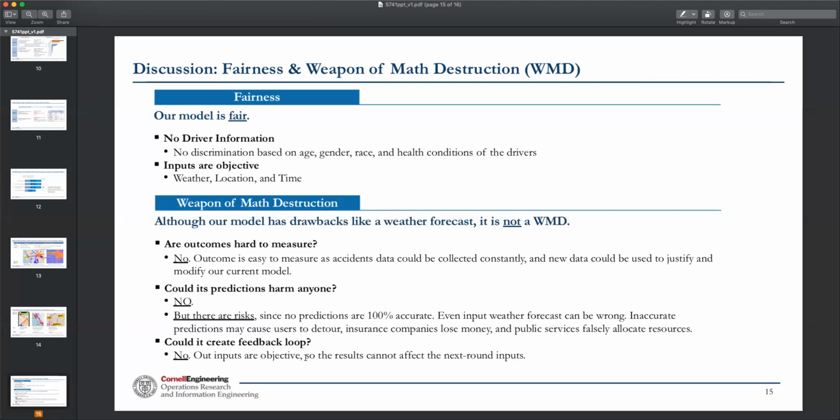Moreover, since our inputs are objective, the results cannot affect the next round of input. So there will be no feedback loops.